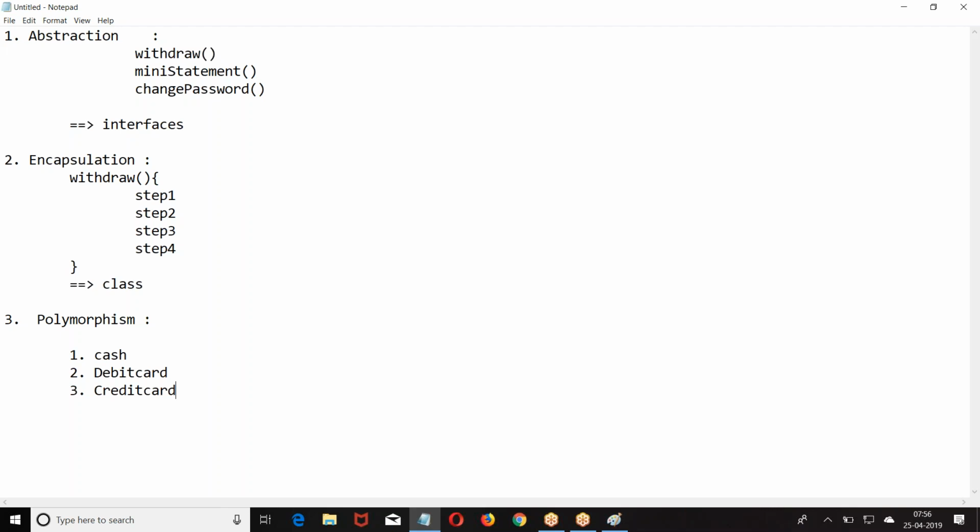To make it customer friendly, to provide services to all types of customers, I represented the same thing in more than one form. Representing the same action in more than one form is called polymorphism.